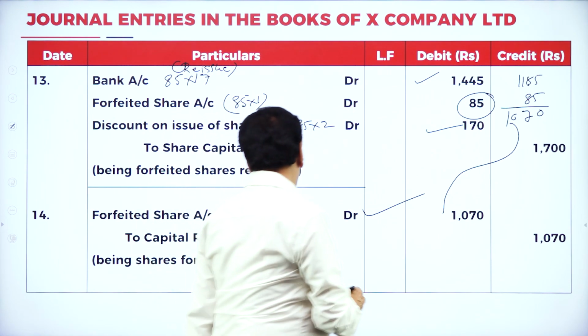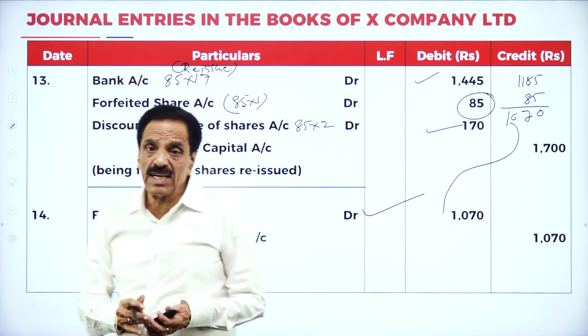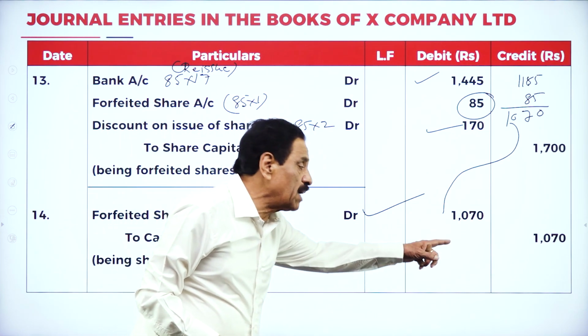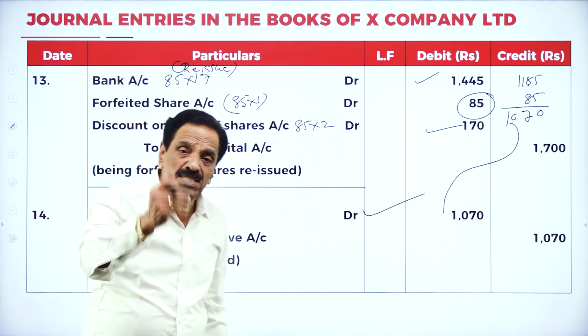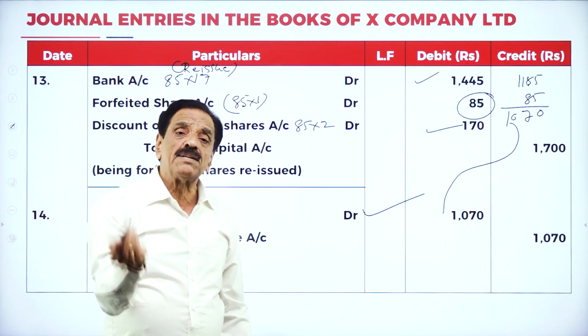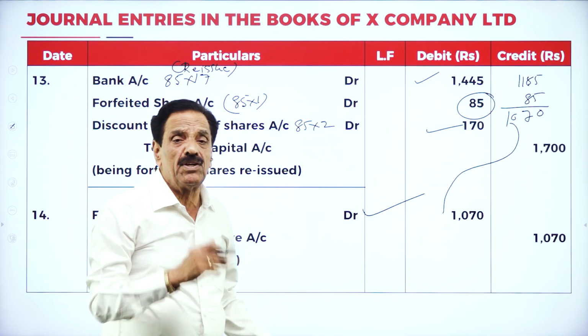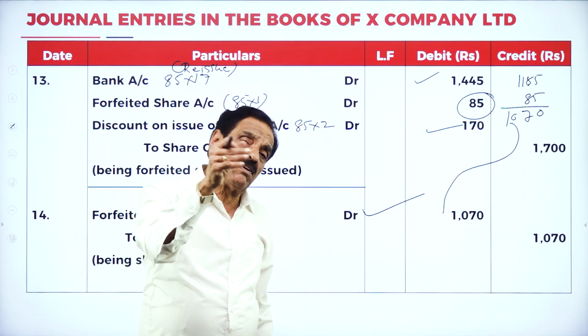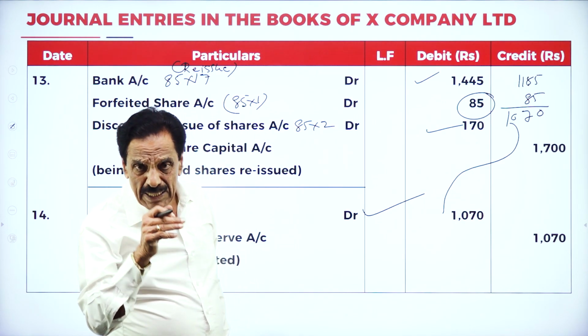reserve. Last entry: Forfeited shares account debit 1,070, to capital reserve 1,070. This money will be kept in the reserve. If there is any shortage of funds, that money will be utilized as capital. How many shares are still with us? 25. Those will be issued when there is a demand.